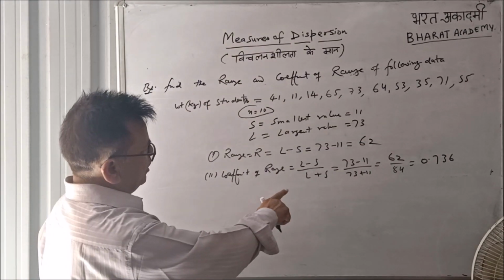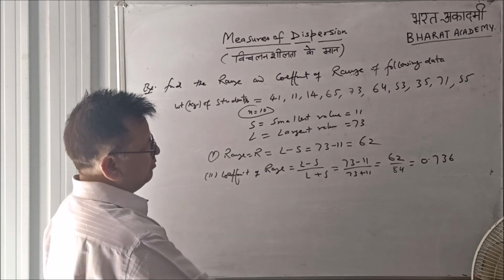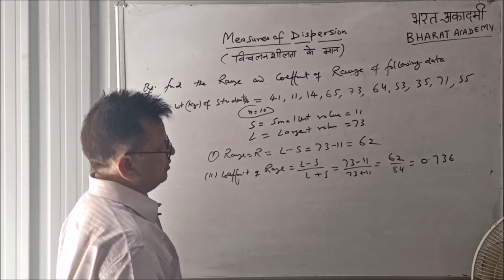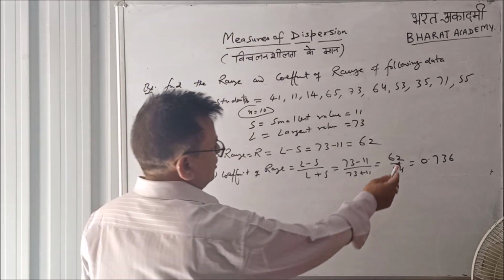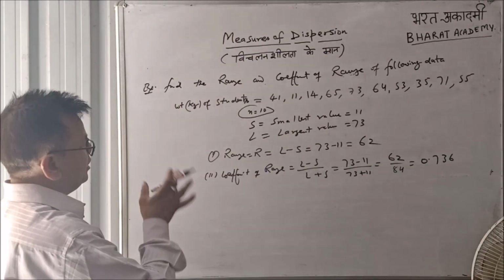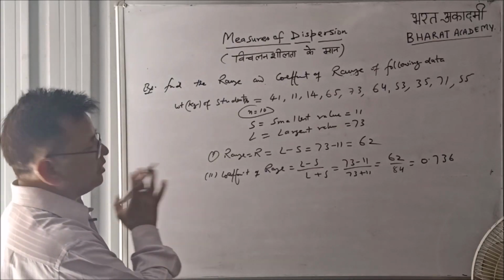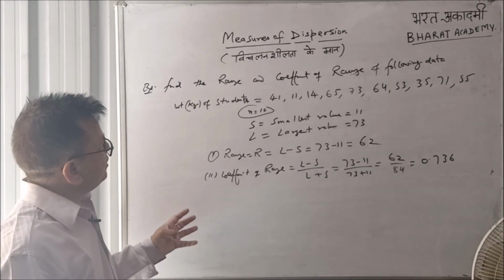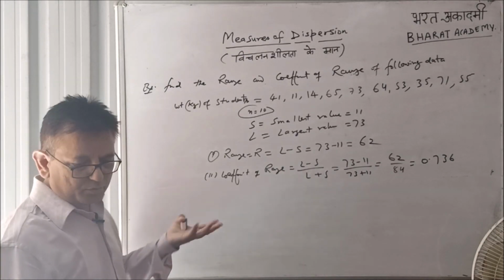The coefficient of range is L minus S upon L plus S, 73 minus 11 upon 73 plus 11, 62 upon 84, which is equal to 0.736. This is the range and coefficient of range for individual series. Now we come to the range and coefficient of range for grouped data.